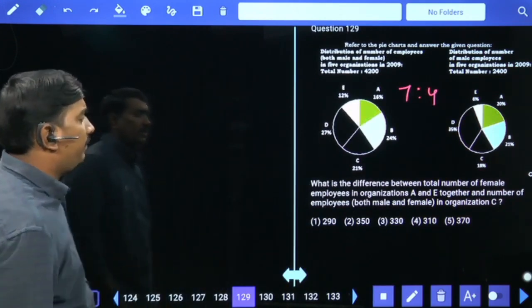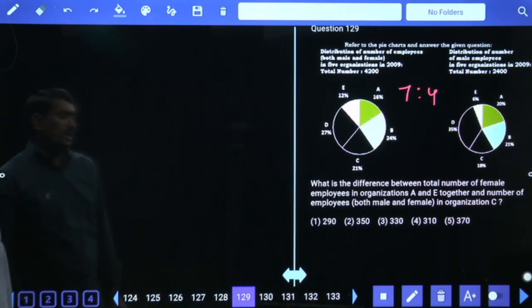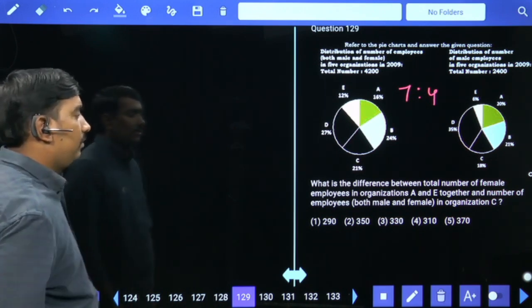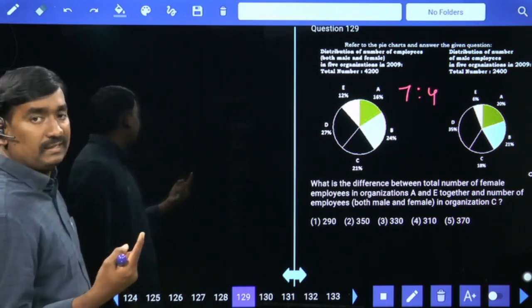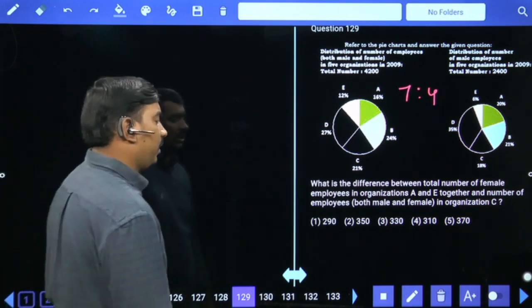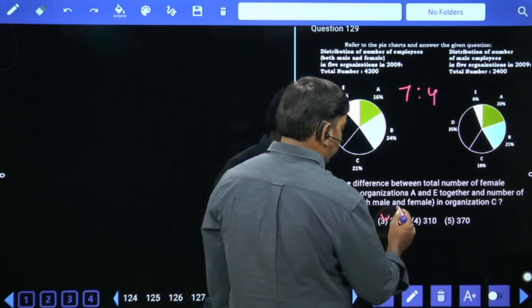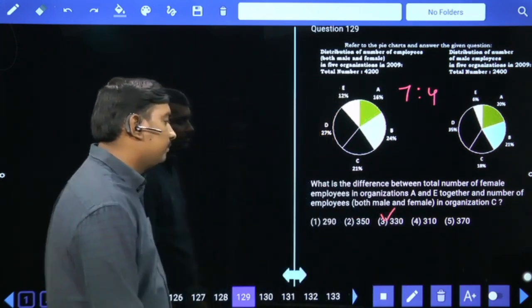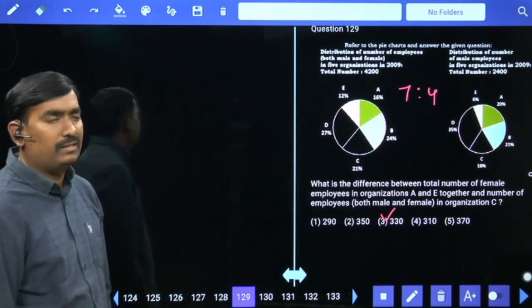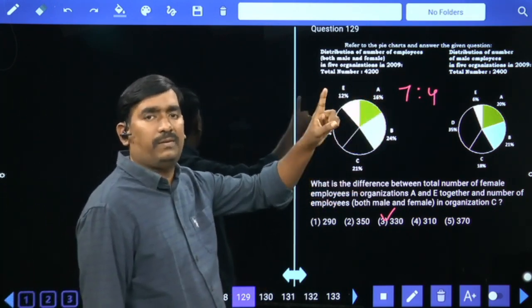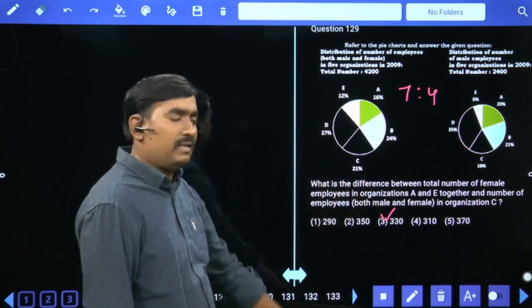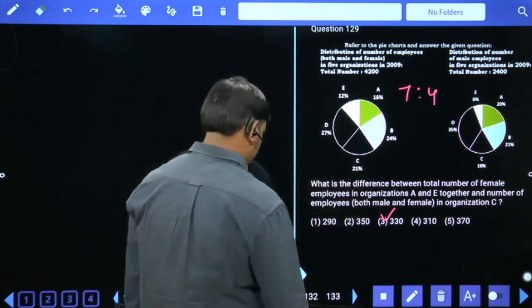What is the difference between the total number of female employees in organizations A and E together and the number of employees in organization C together? See, one part value is 6. The answer definitely should be a multiple of 6, and only one option is a multiple of 6. The third option is your answer. As one part value is 6, you will get the difference might be, suppose, 10 parts or 5 parts. That one part is 6, so the answer is also a multiple of 6. The third option is your answer.